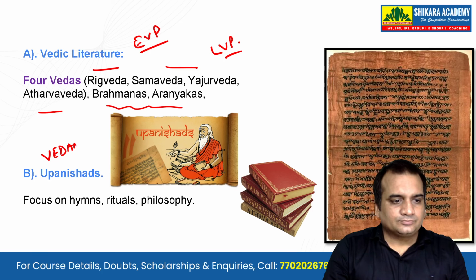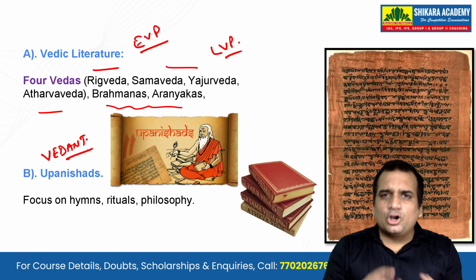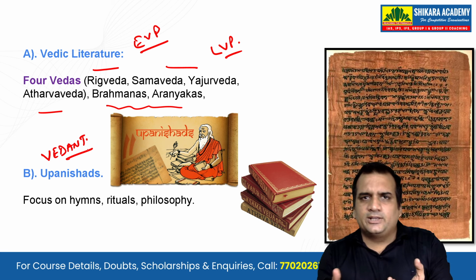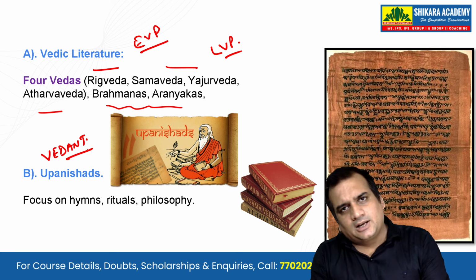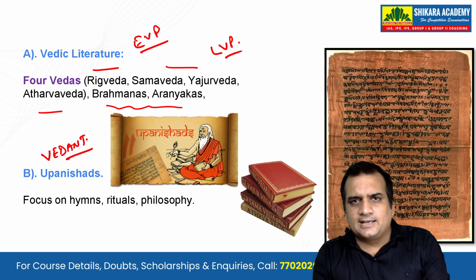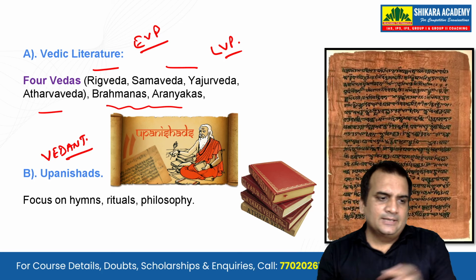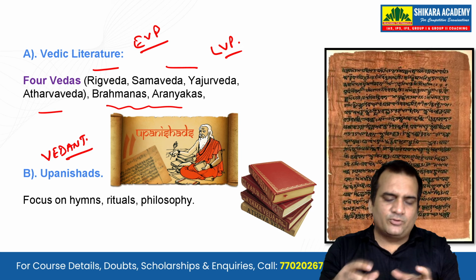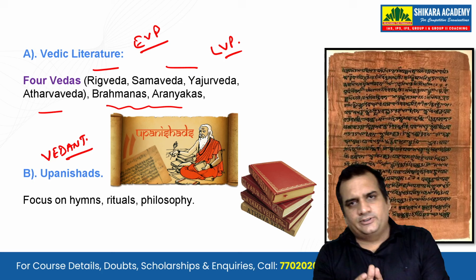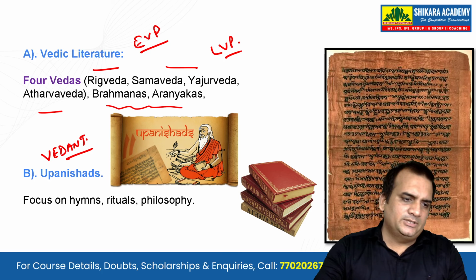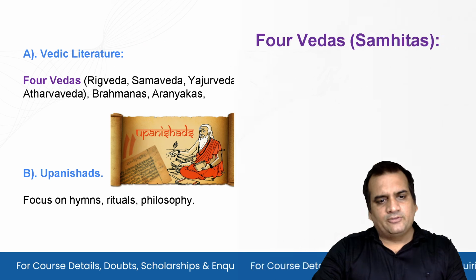They are the philosophies of the Vedas. In the Vedas you will have the Karma Kanda, you will also have the Jnana, and you also have the philosophies. In the Upanishads, that is the Vedanta, you will only have the philosophies. Only the talks of Jnana will be there. So Vedic literature focuses on hymns, rituals and philosophy.